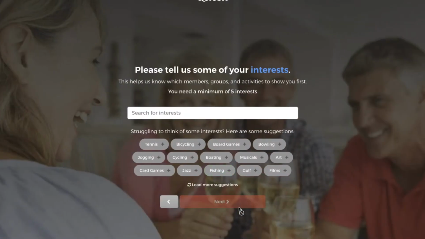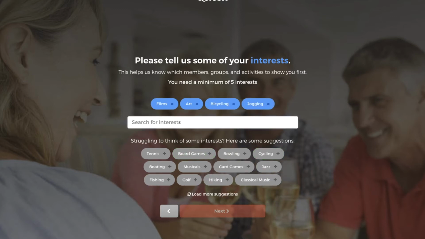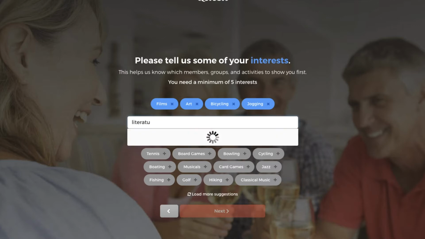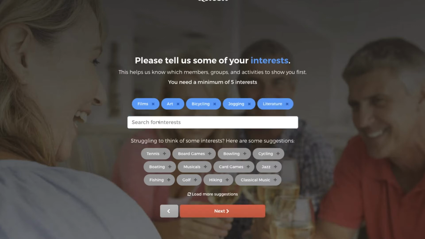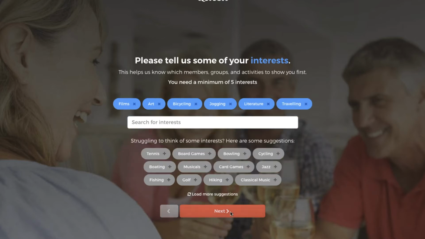We then ask you for a few interests. These are just things you're interested in. It doesn't need to be amazing. You can put up to 20 or so interests on your profile. Stitch uses this to help you discover people who have similar interests, and discover events and groups that fit your interests. So the more that you put here, the better. I can put literature, you can search for things, you can look at the interests that have been suggested by the system. And once you're ready, hit next.